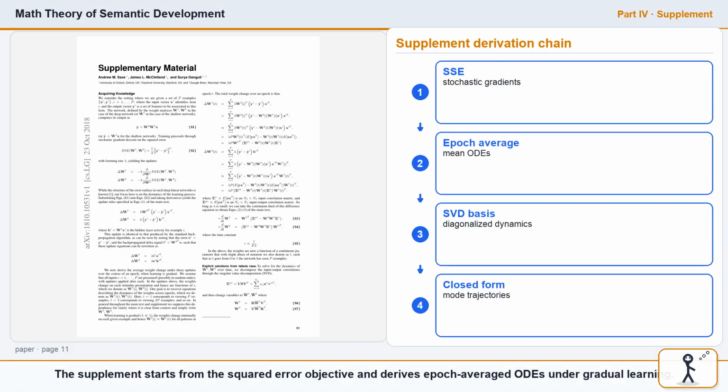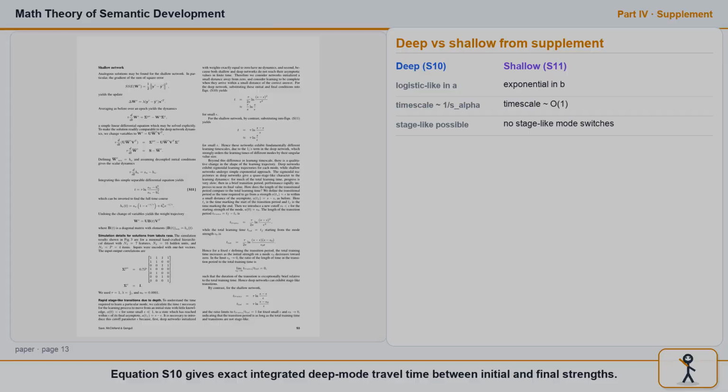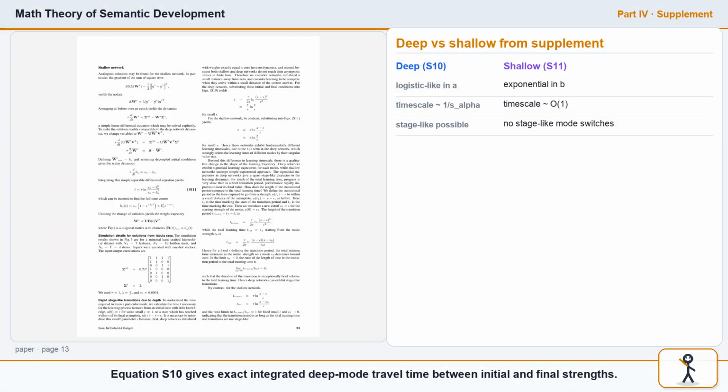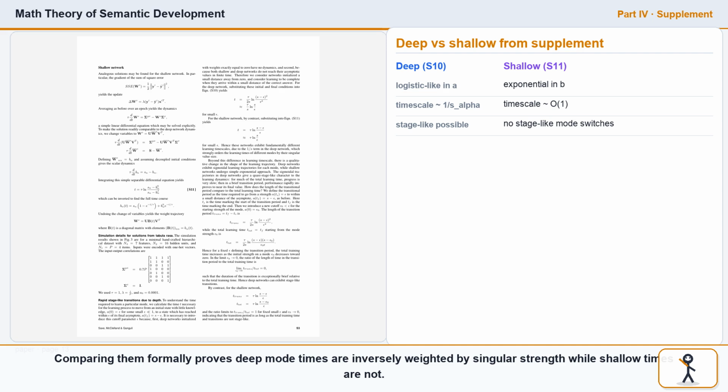The supplement starts from the squared error objective and derives epoch-averaged ODEs under gradual learning. It then rotates into SVD coordinates and isolates approximately decoupled scalar mode dynamics. This is where the closed forms come from mathematically. Equation S10 gives exact integrated deep mode travel time between initial and final strengths. Equation S11 gives the shallow counterpart. Comparing them formally proves deep mode times are inversely weighted by singular strength, while shallow times are not.